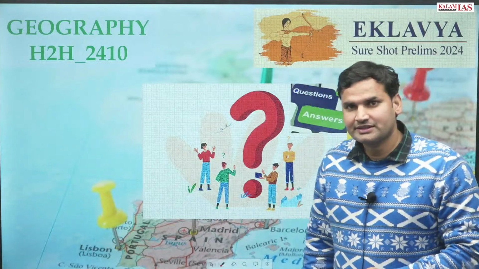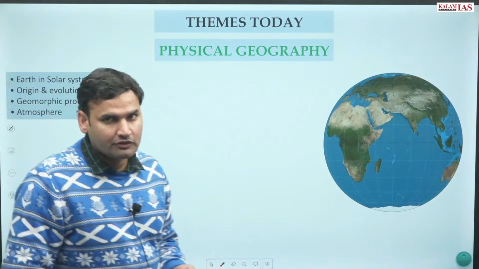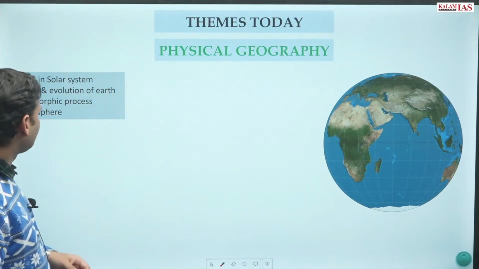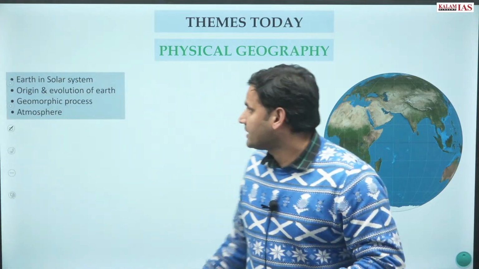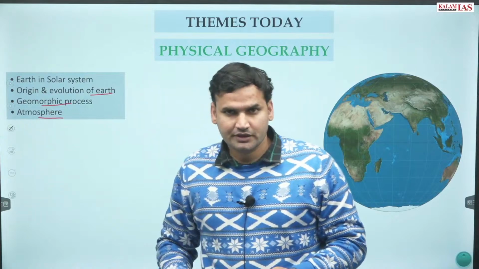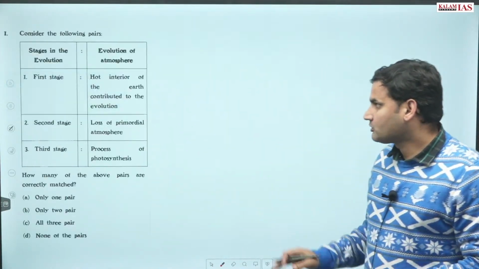So this is the first test which we have conducted in the different themes of physical geography, and the themes that were asked today were related to Earth in solar system, origin and evolution of Earth, geomorphic processes and atmosphere. So without wasting any time, let us straight away move to question number 1.